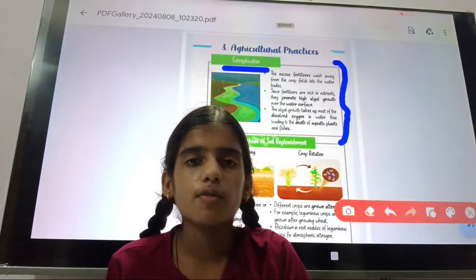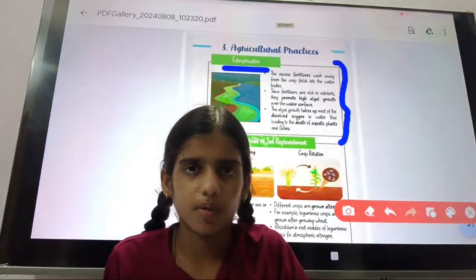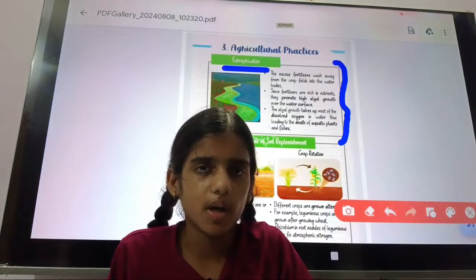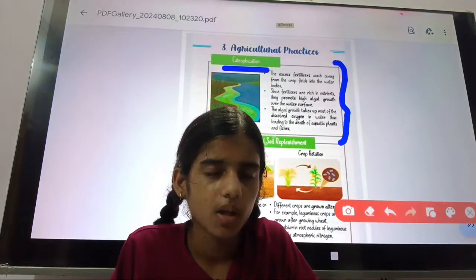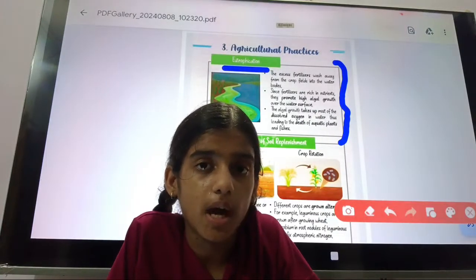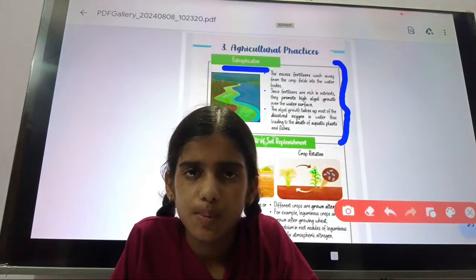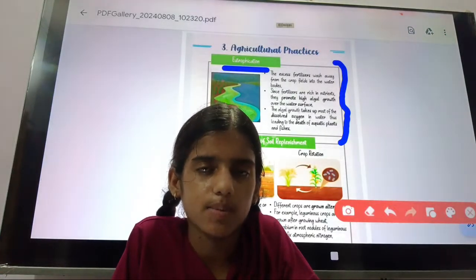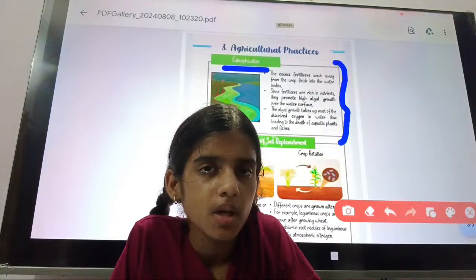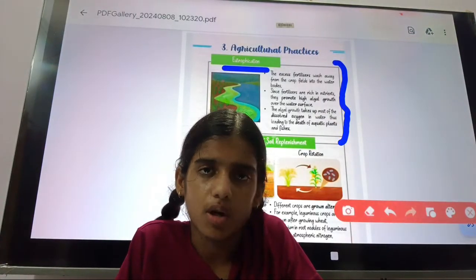If we release excess chemical fertilizer into the river or any water bodies, it may harm aquatic life like algae, many fish, and many small microorganisms. This process is called eutrophication.